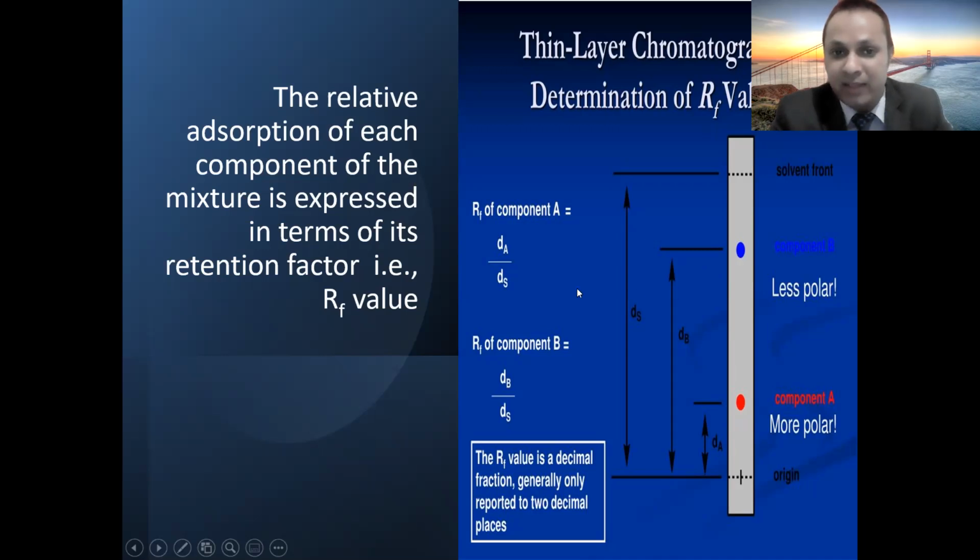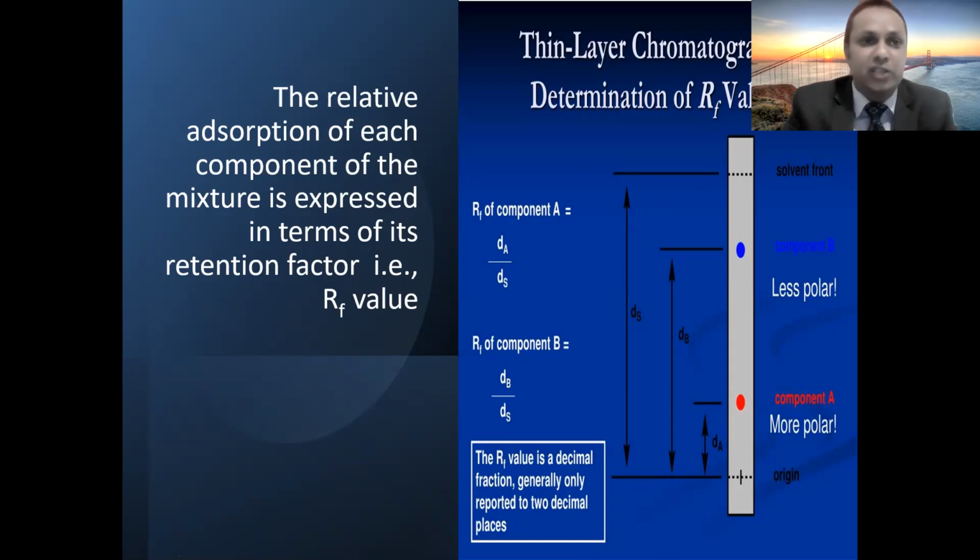So how can you determine the RF? RF is the retention factor of the given compound. So how can you determine the retention factor? This is the distance traveled by the first solute. Suppose it travels a distance of 1 centimeter, and then divide by the distance traveled by the solvent. So RF is the distance traveled by the solute divided by the distance traveled by the solvent. In this way, you can determine the retention factor or RF value of the given compound.